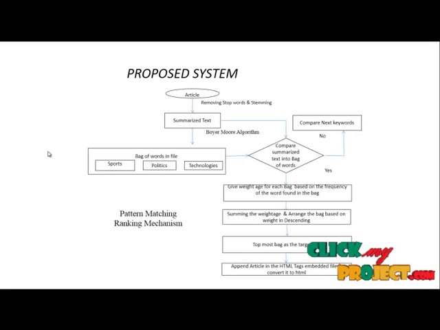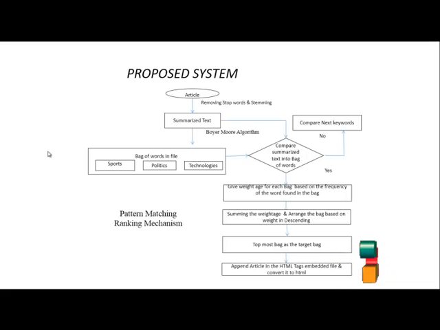Let us take up our proposed flow diagram. First the user article is chosen as the input. From this user article the summarized text is generated. This summarized text is generated using the bag of words. The bag of words consists of sports, politics and technologies. So these are the bags of words. We can choose any bag and perform any summarization.